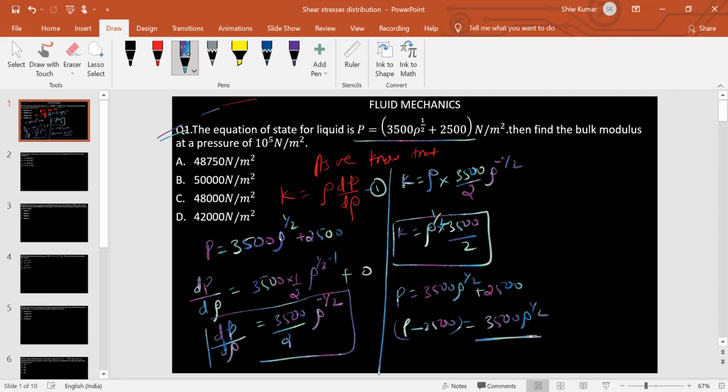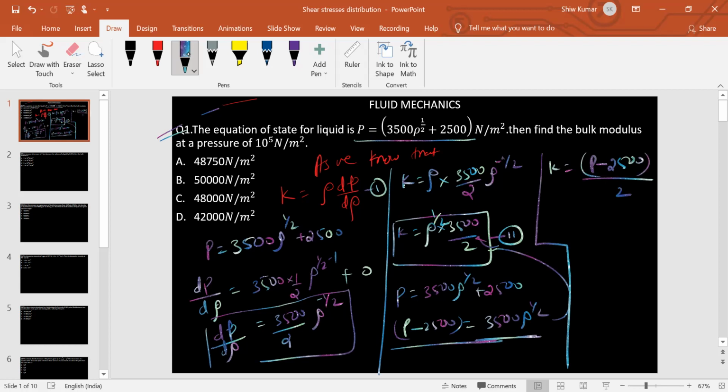This value you substitute in equation number 2, so K will become P minus 2500 divided by 2. So K is equal to 10 raised to 5 minus 2500 divided by 2. If you simplify, you will get 48,750 Newton per meter square. So option A is right.